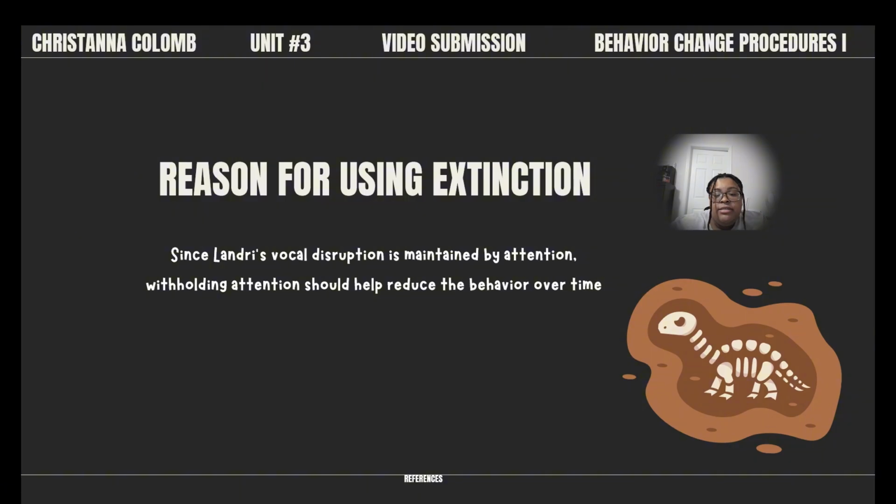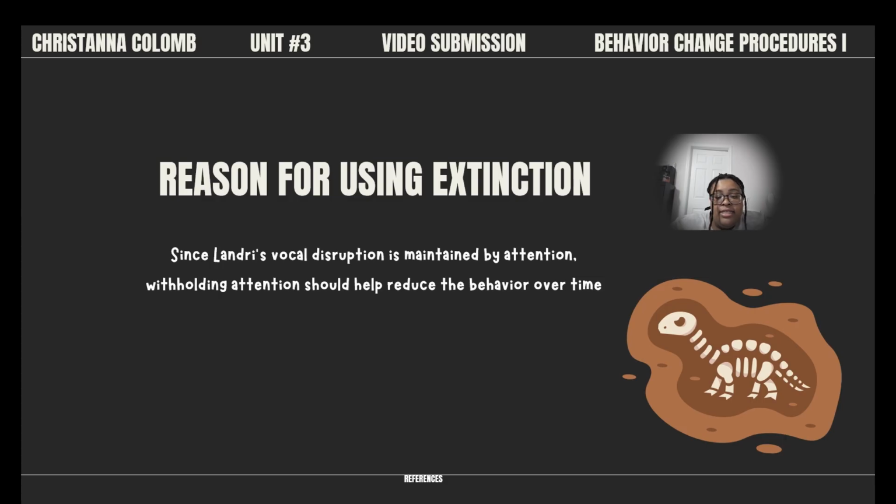Cooper et al. explains that extinction occurs when the reinforcement maintaining a behavior is no longer provided. Over time, this causes the behavior to decrease because it is no longer being reinforced. Since Landry's vocal disruption appears to be maintained by attention, extinction would be an appropriate intervention to utilize.